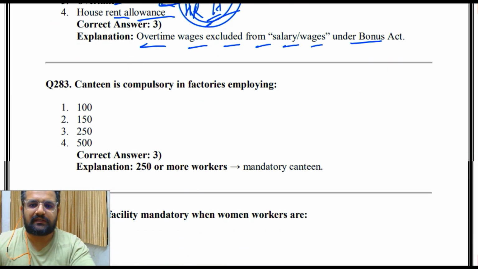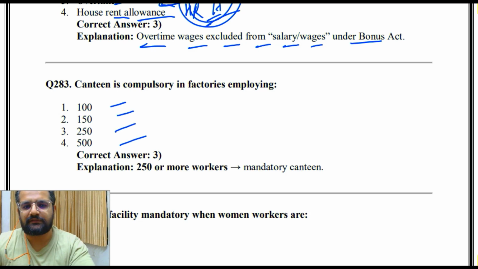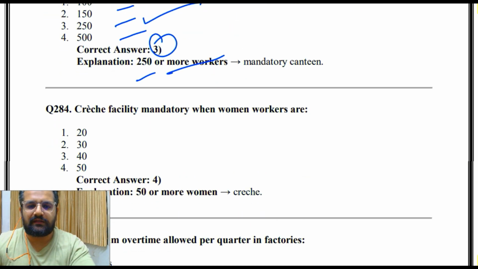Canteen is compulsory in factories employing 100, 150, 250 or 500 workers. So the answer is 3. We have done this already. 250 workers, 250 or more workers, mandatory canteen should be there.